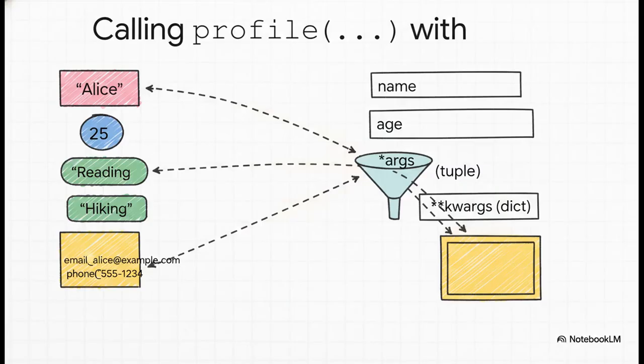And this just shows so perfectly how it all works when you call it. Alice goes straight to the name parameter. The number 25 overrides the default age. Reading and coding get collected into that hobbies tuple. And then the email and phone number get neatly packed into the contact info dictionary. Every single argument finds its perfect home, just seamlessly.